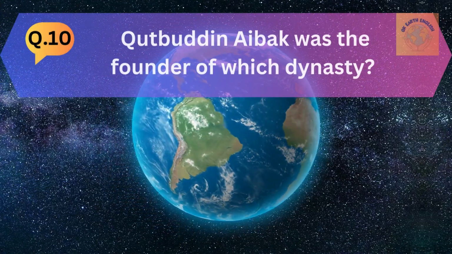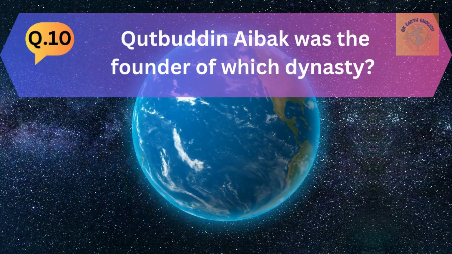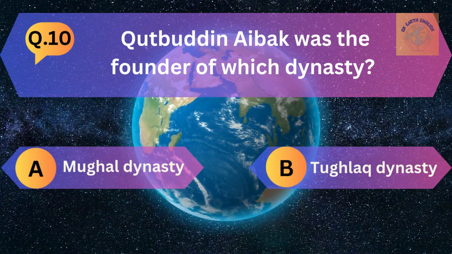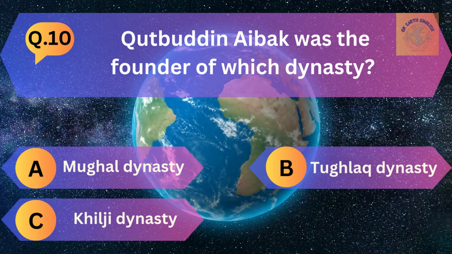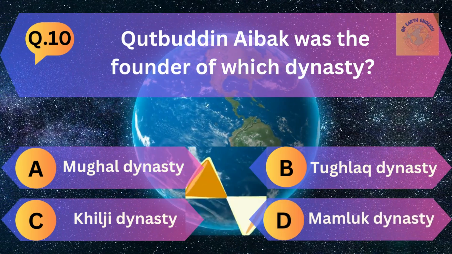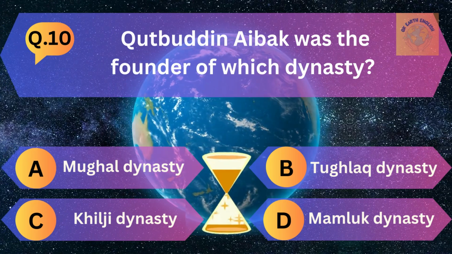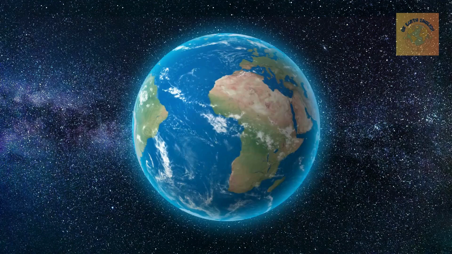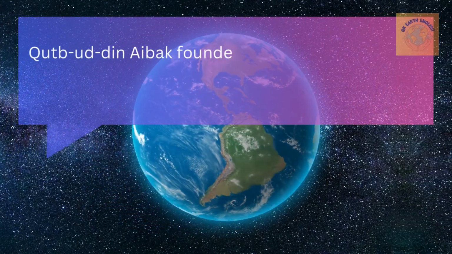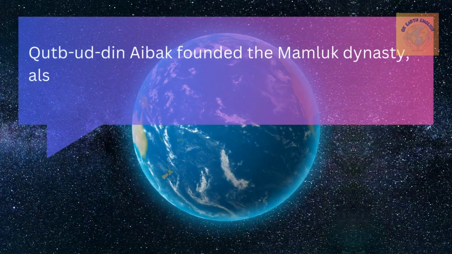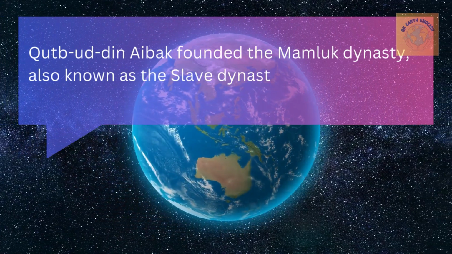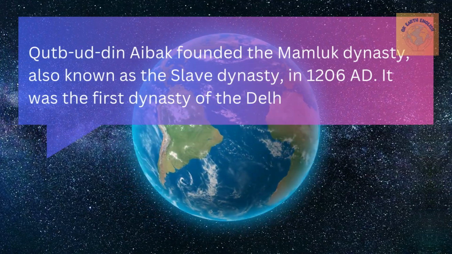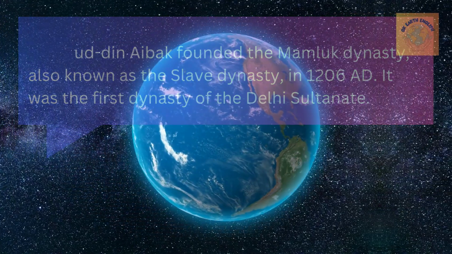Question number 10. Qutbuddin Aibak was the founder of which dynasty? A Mughal dynasty, B Tughlaq dynasty, C Khilji dynasty, and D Mamluk dynasty. The correct answer is Mamluk dynasty. Qutbuddin Aibak founded the Mamluk dynasty, also known as the Slave dynasty, in 1206 AD. It was the first dynasty of the Delhi Sultanate.